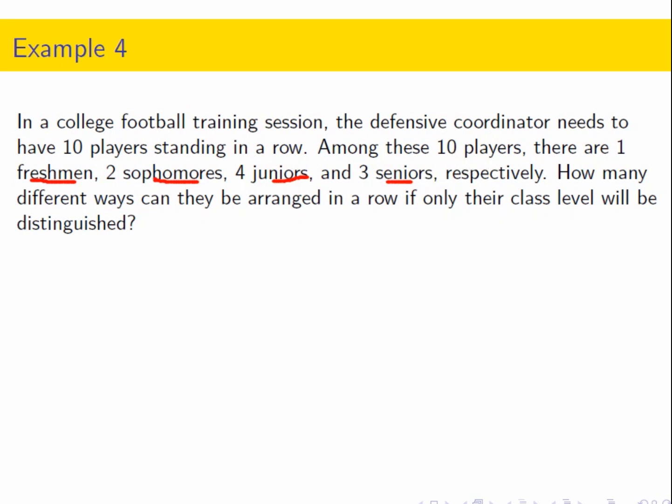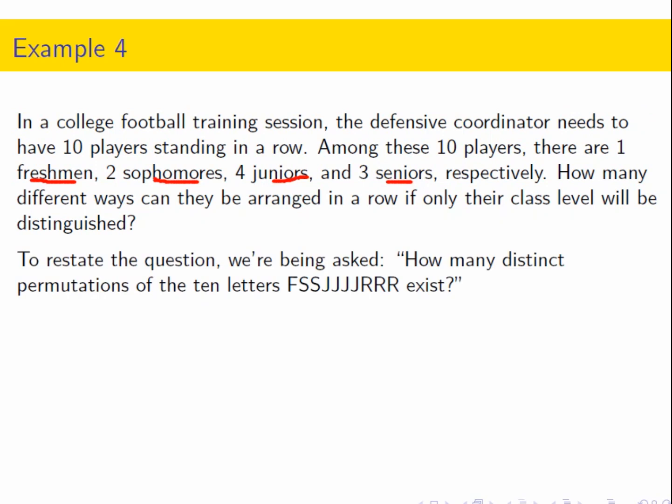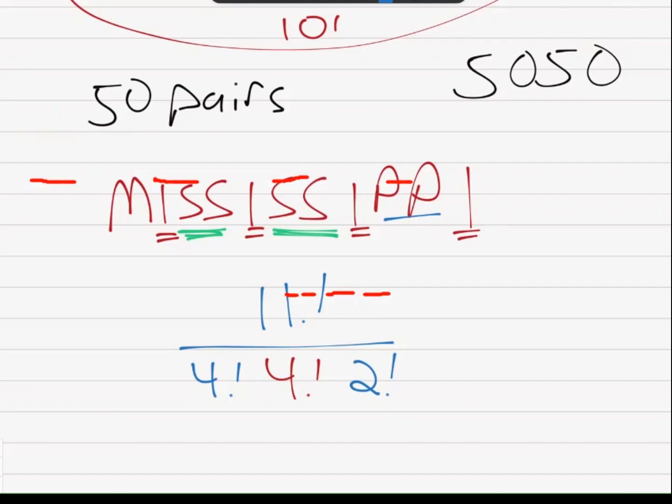Well, this is interesting, but if you think about it, it's the same question we were just asked about with Mississippi. If all I can identify about them is their class, freshmen or sophomores or juniors or seniors, then I'm just being asked how many distinct permutations of the 10 letters exist. So this is going to be straightforward.